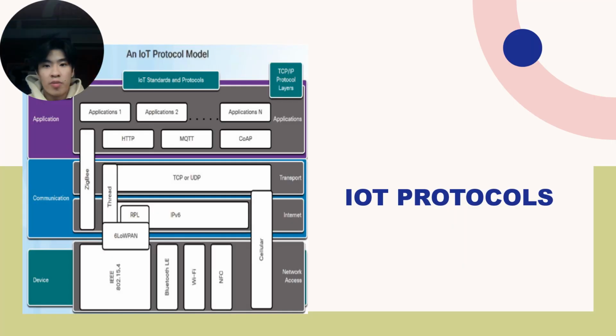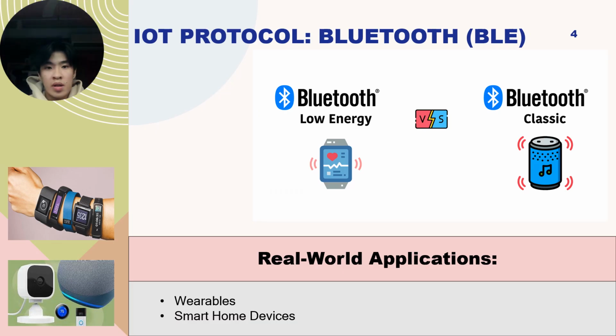Let's explore the core communication protocols used by IoT devices. These protocols enable devices to connect and share data, each with its own security strengths and weaknesses. We'll focus on Bluetooth, MQTT, CoAP, and Cellular, which are among the most widely used in the IoT ecosystem today. Starting with Bluetooth, specifically Bluetooth Low Energy or BLE for short.